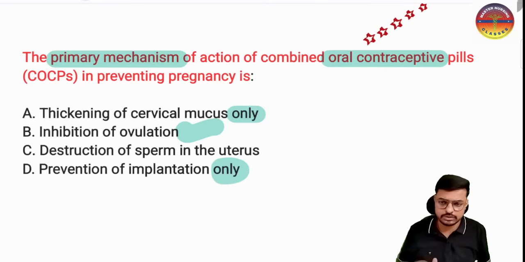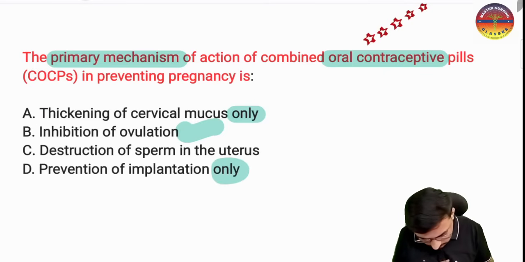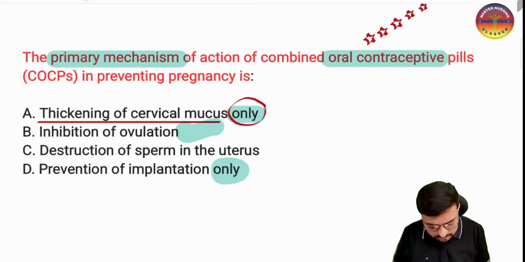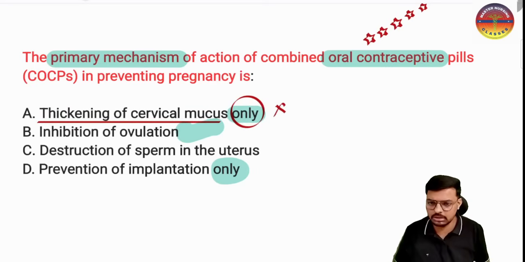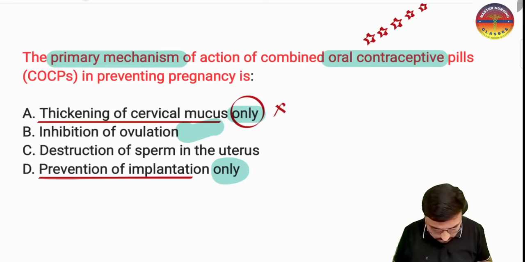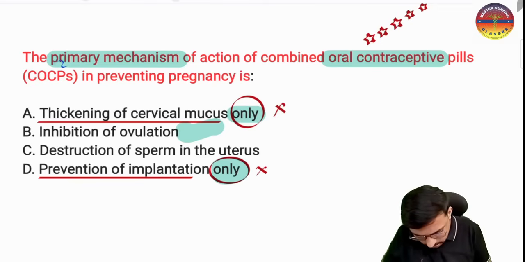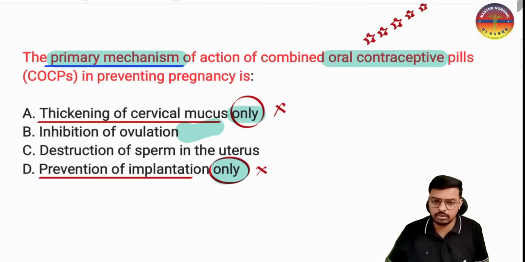Yes, OCP will thicken the mucosa, but not only this function, so I'm eliminating this option. And preventing implantation it is doing, yes, but not only this function, so I'm eliminating this one. In the question they have clearly mentioned the primary mechanism of action of the oral combined pills.